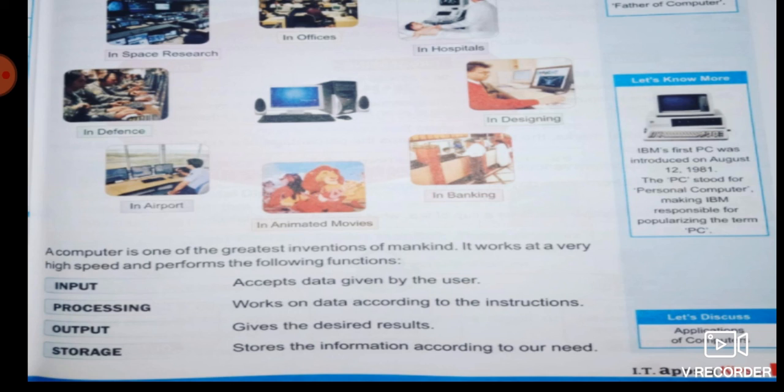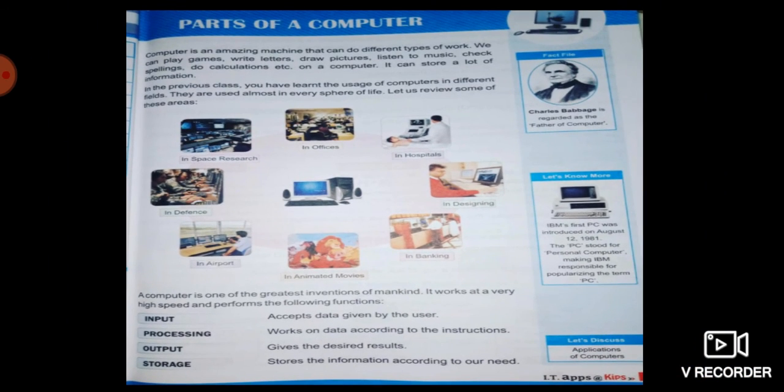Suppose sometimes we just want to perform a task, but sometimes we want to save our data. Like if you are making a letter using computer, obviously you will save your data in the computer. So a computer system can store a huge amount of data inside it. Okay, and at the time of need we can access the data.